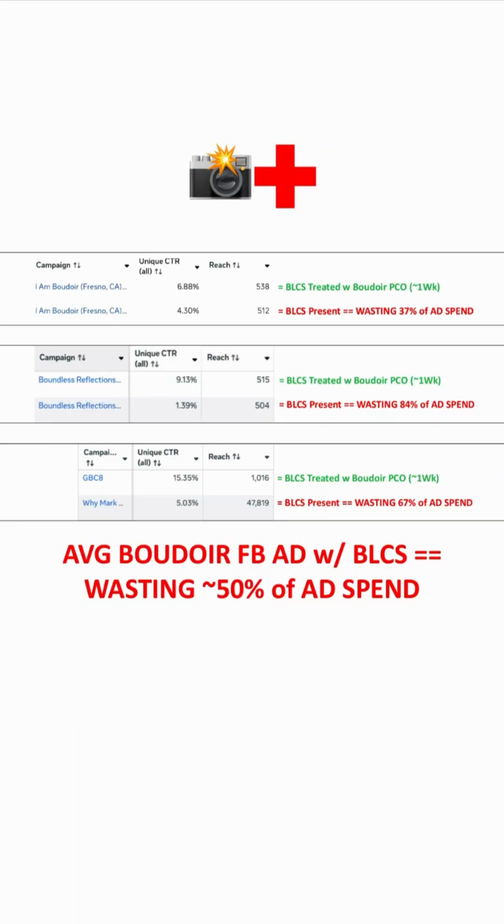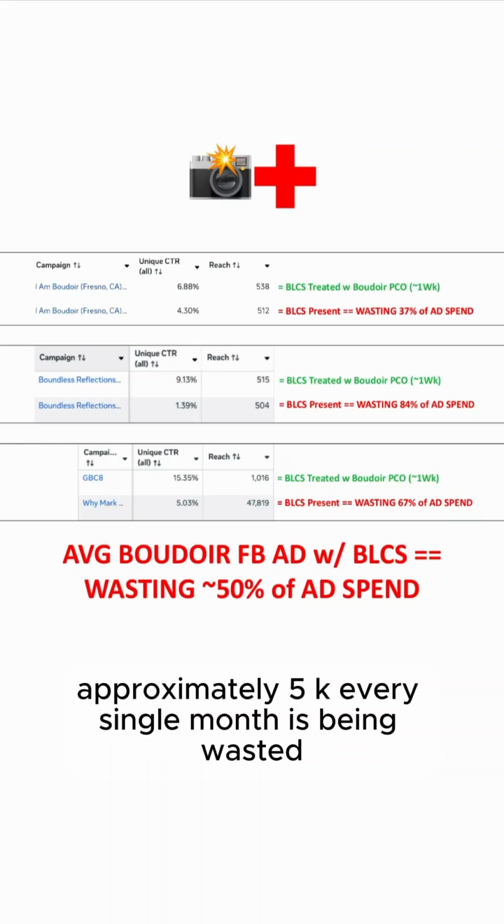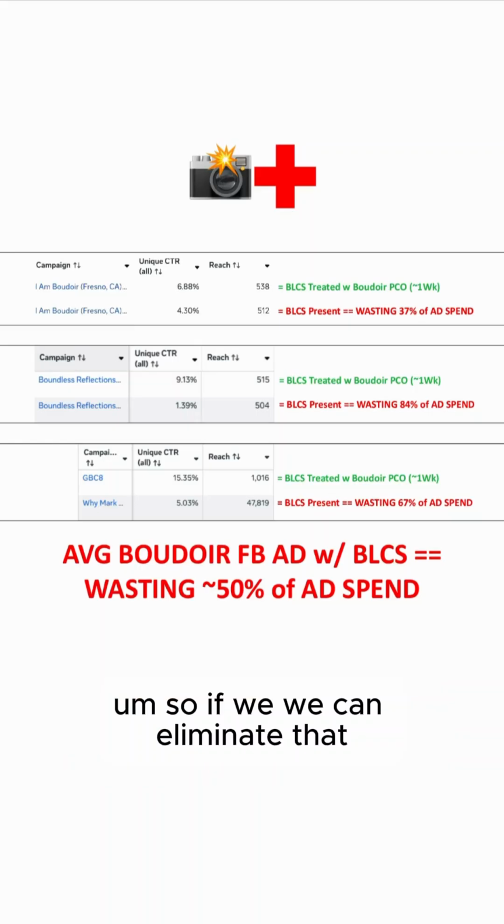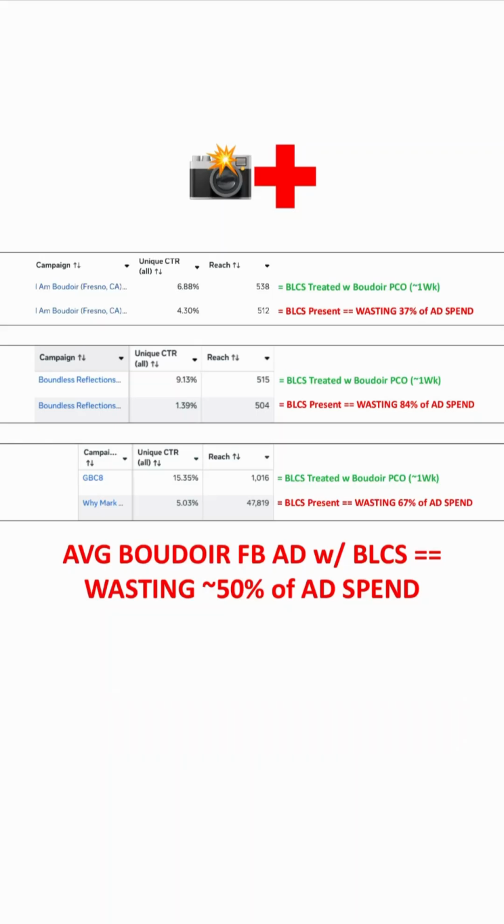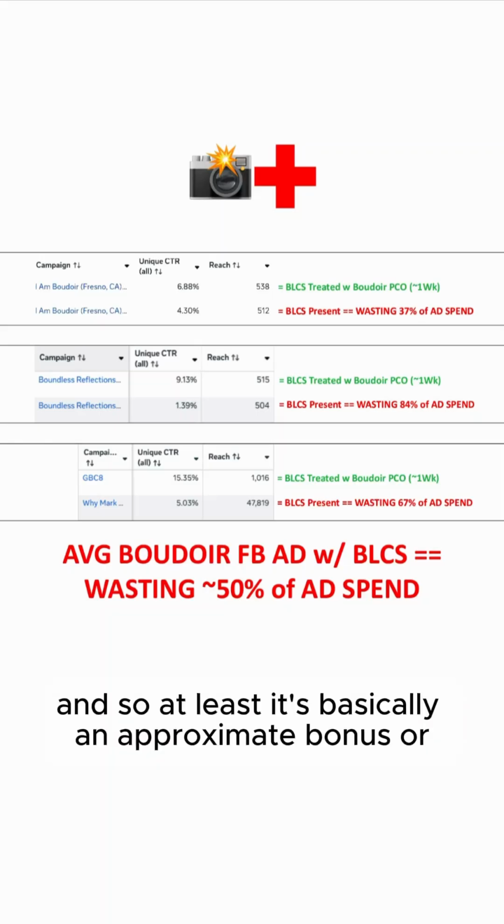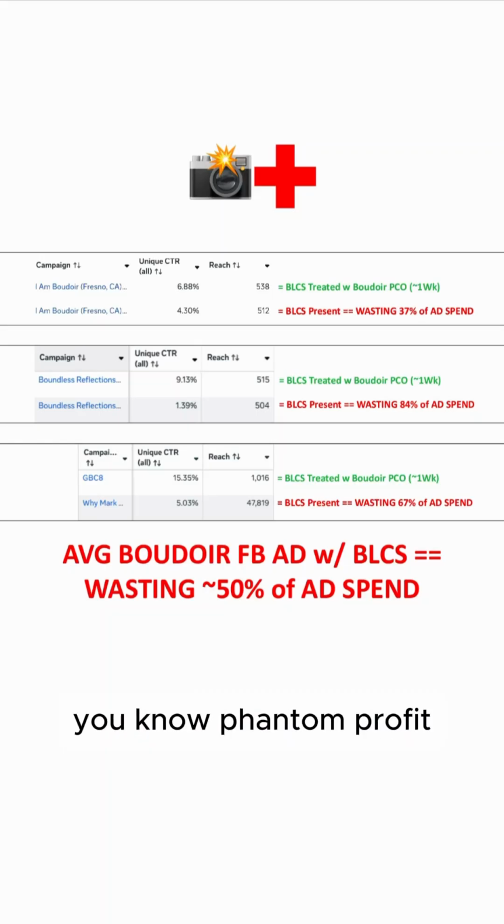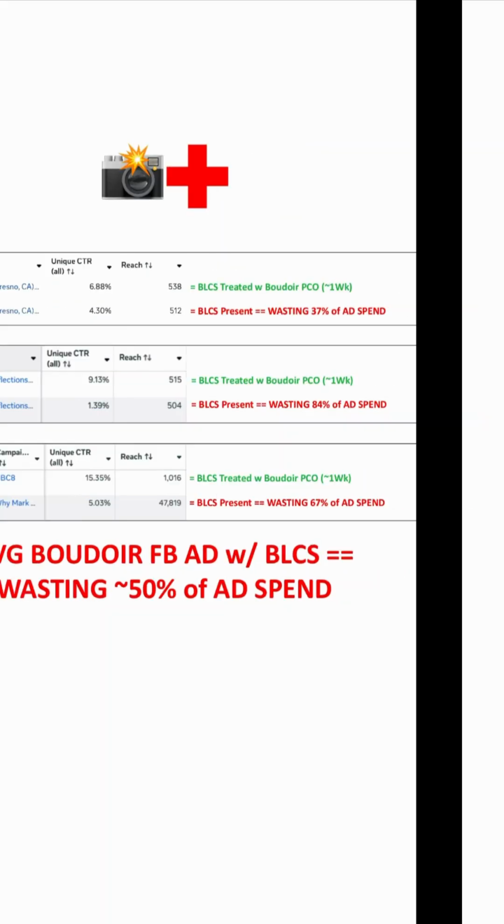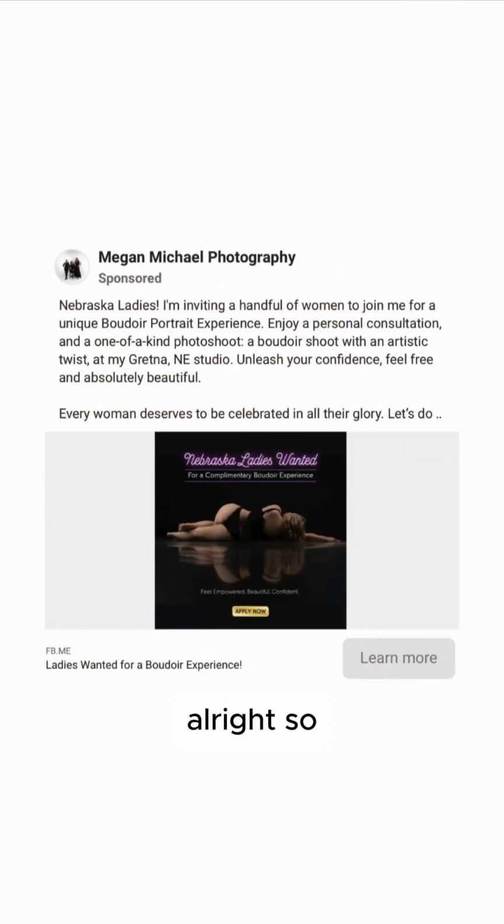So if they're spending 10 grand a month on Boudoir Facebook ads, approximately 5K every single month is being wasted, literally every single month. So if we can eliminate that and put that back in their pocket, it's basically an approximate bonus or phantom profit at the end of 12 months of approximately 60K.